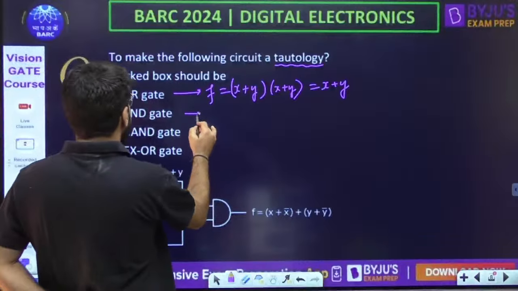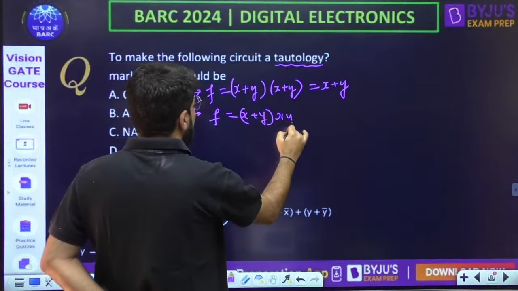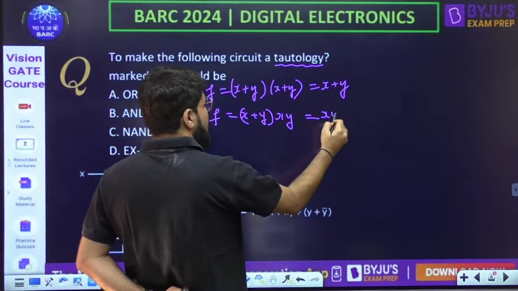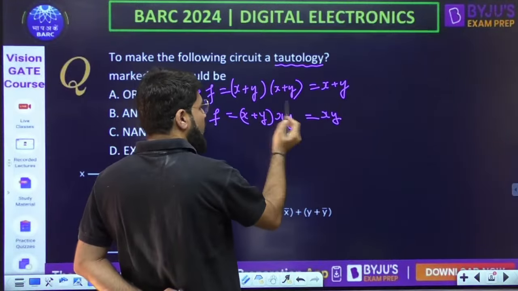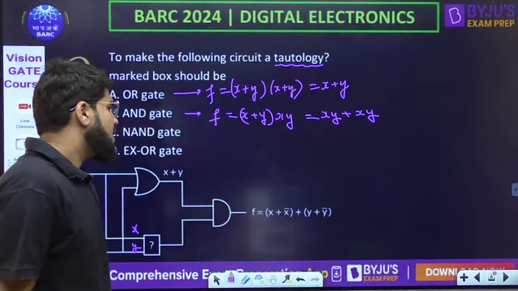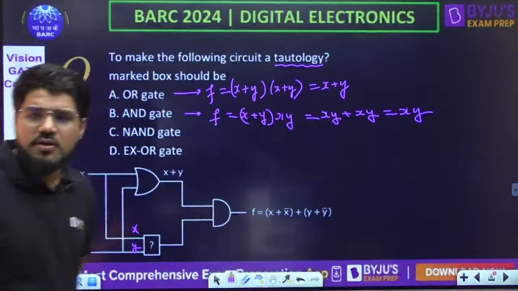Now the second case: if you consider it as AND, x plus y then into xy. Multiply inside, so x into xy will be xy only, x into y, y into y will be y, so that is going to be xy only. xy plus xy will be xy. That's again not a tautology.